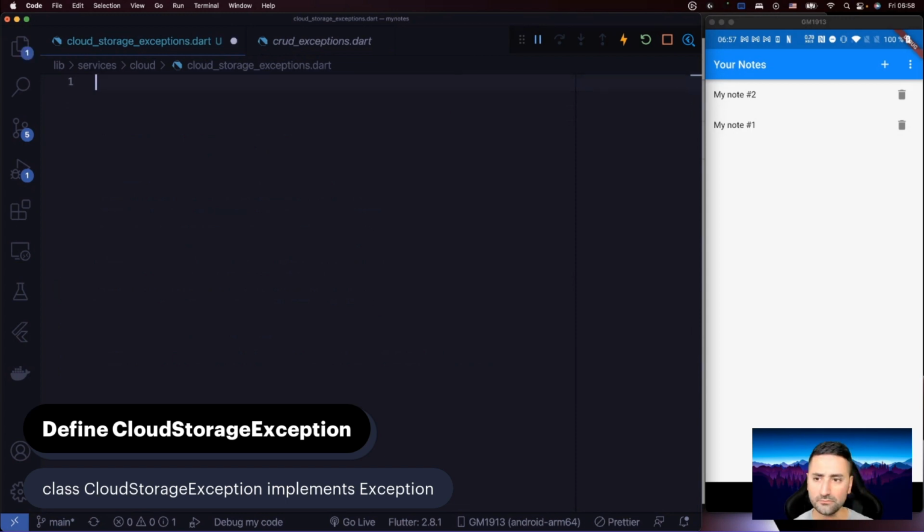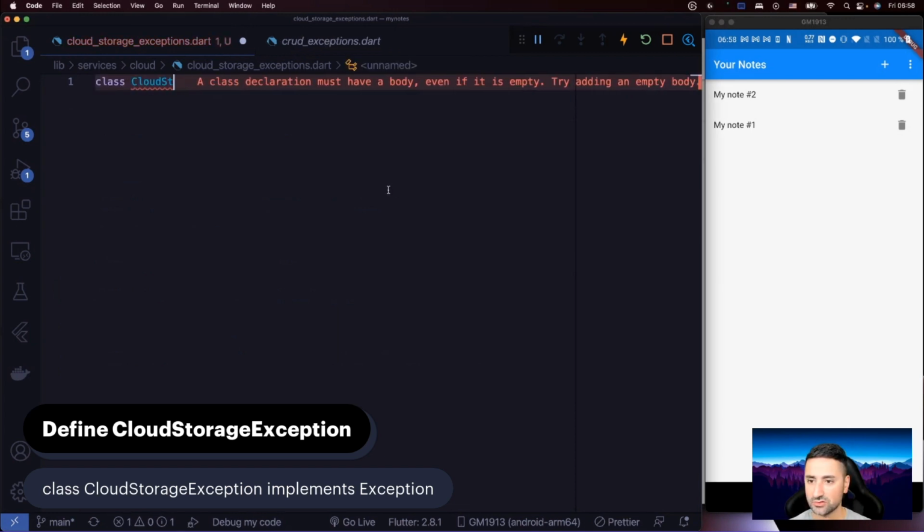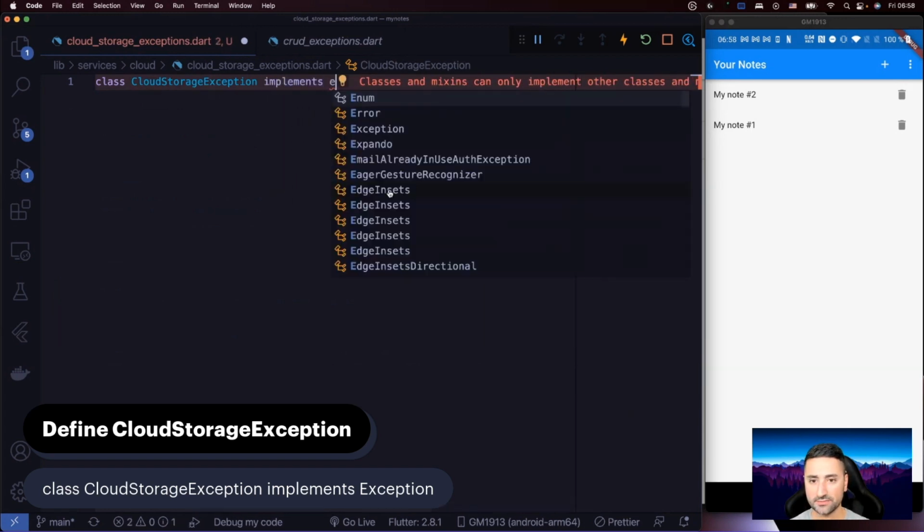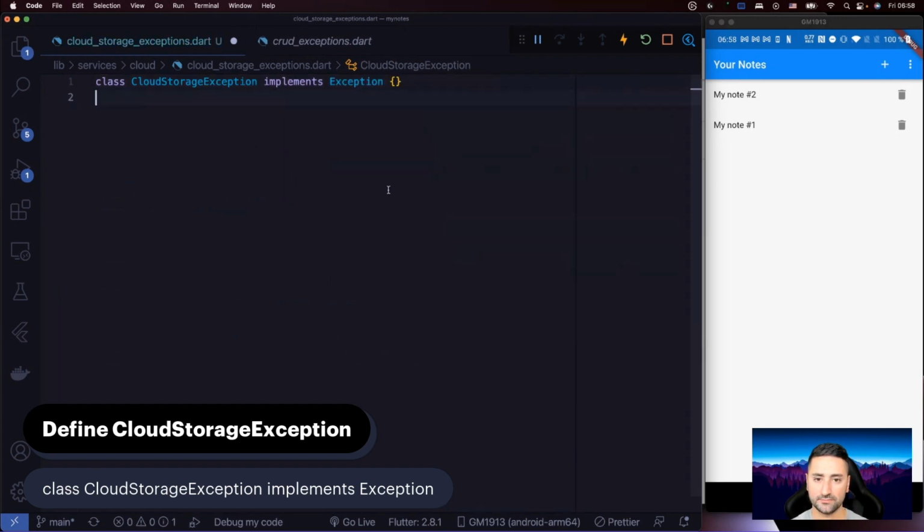Okay. So let's go ahead and create our first exception. It is called cloud storage exception. So let's go ahead and say class cloud storage exception and implements exception. Okay. And we're also going to create a constant constructor for it.